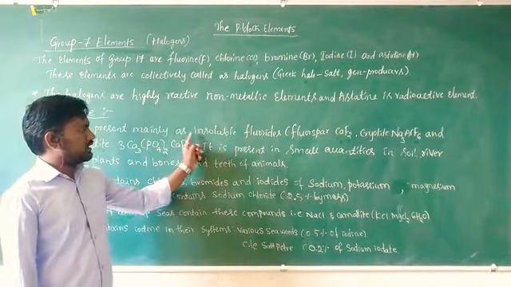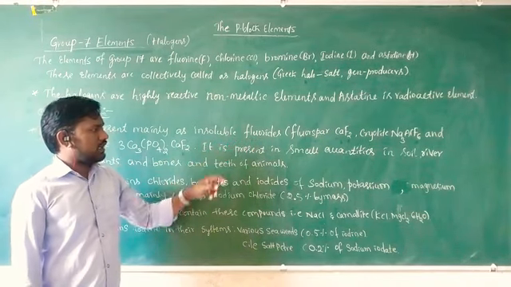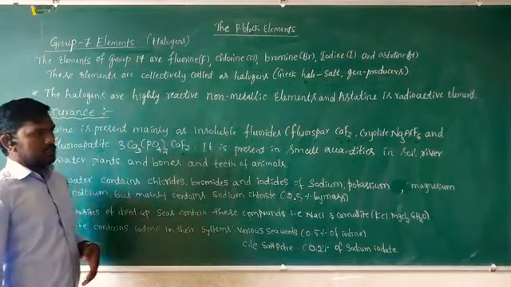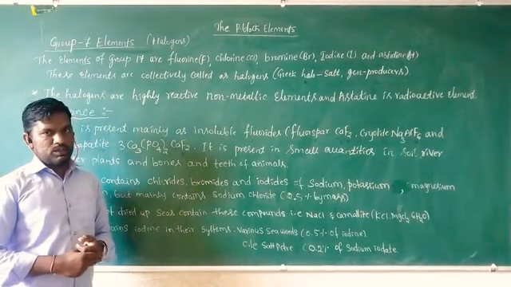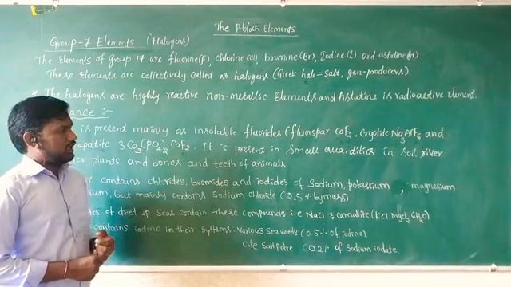Fluorine is present in the form of insoluble fluorides, and it is also present in small quantities in soil, river water, plants, and the bones and teeth of animals.